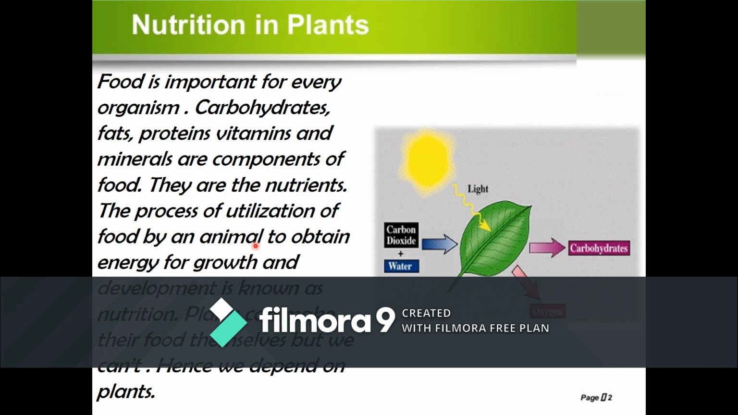So what is meant by nutrition? We are going to learn. The process of utilization of food by an animal to obtain energy for growth and development is known as nutrition. So plants can make their food themselves, but we can't. Hence, we depend on plants. Let's check out the next one.